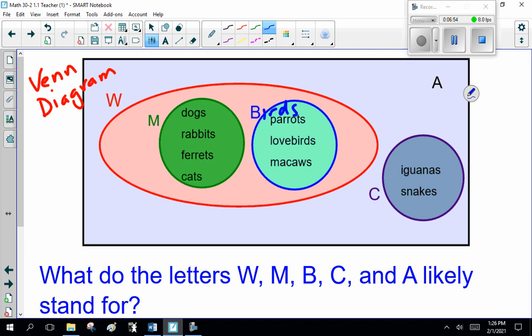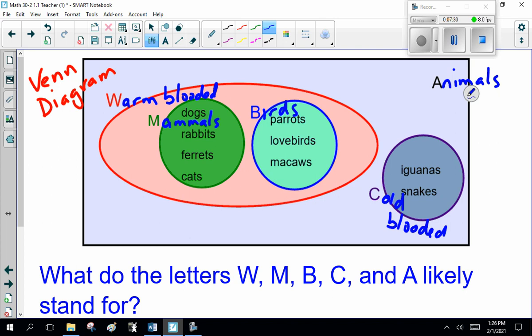So then we look at dogs, rabbits, ferrets, and cats. Besides being furry and tasty, what are they all? Mammals. I think they spell mammals correct. Now, mammals and birds are what? Well, iguanas and snakes are cold-blooded. So, yeah, these are warm-blooded. And A wouldn't be all, it would be animals. Alright?